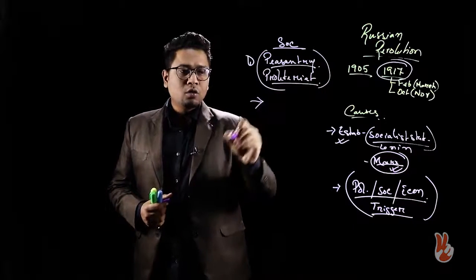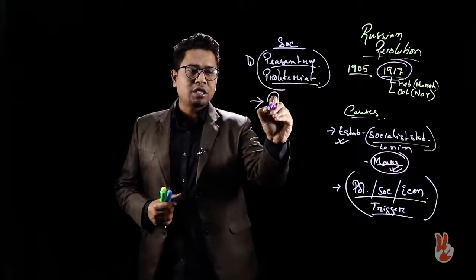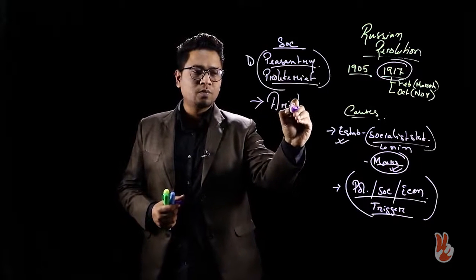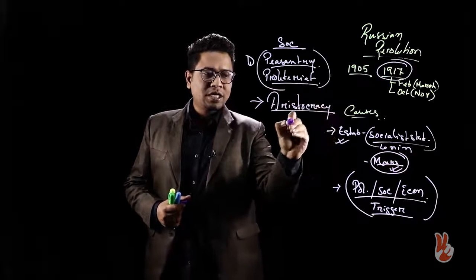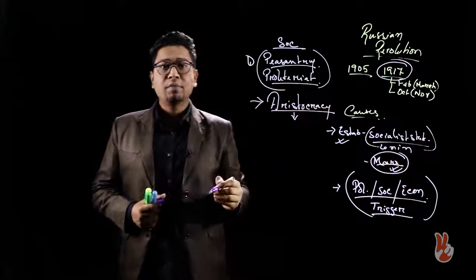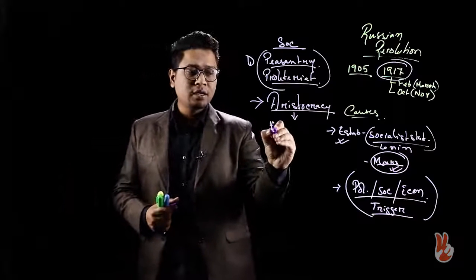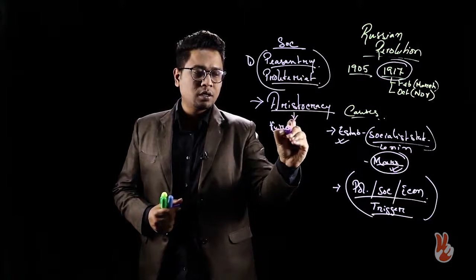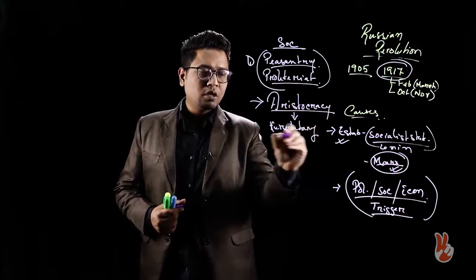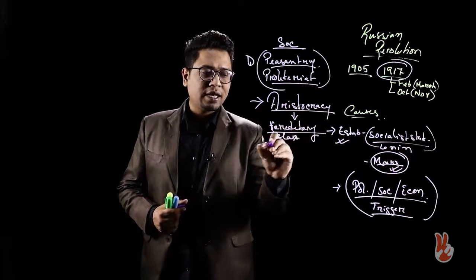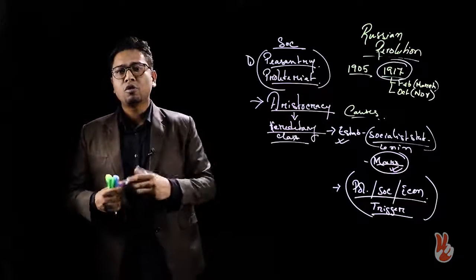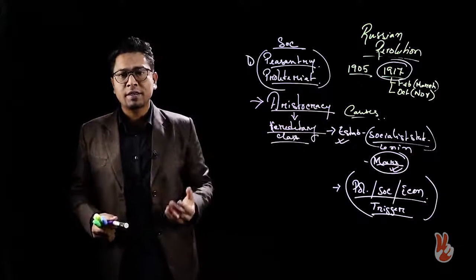Now, we also have the aristocracy, which is the highest section of society. This was a hereditary class. So, the people belonged to the aristocracy through the principles of heredity.